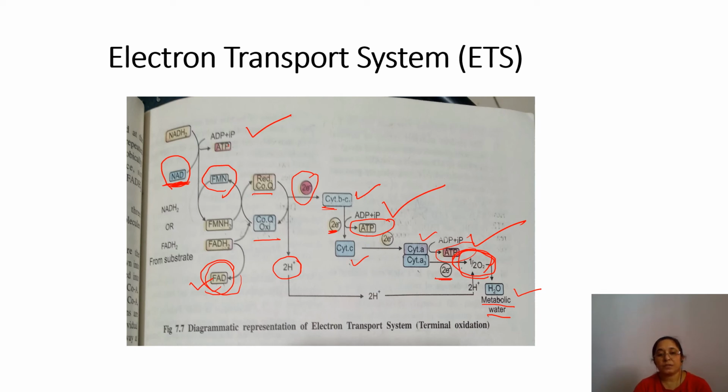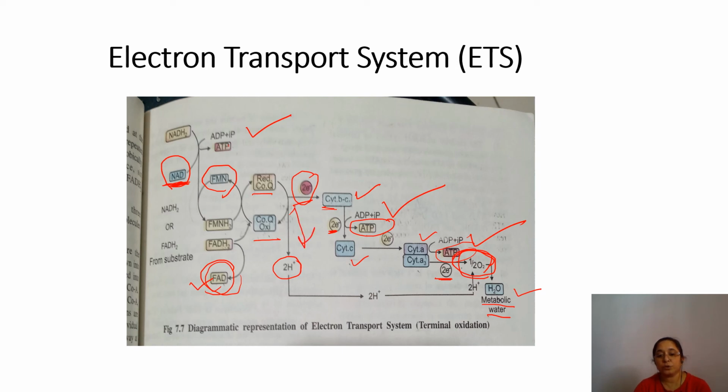Now the electron passes through the electron transport system so that the electron acceptors get oxidized and reduced alternately, and they move along FMN, coenzyme Q, cytochrome B, C, C1, A, A3, and finally the proton. Here you can see I have explained that electron is released and even the proton.